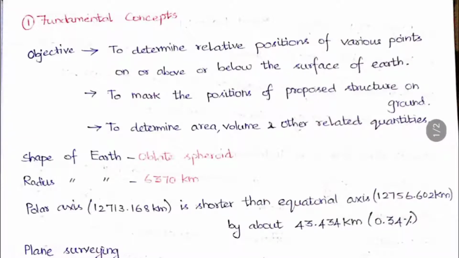The next thing is the shape of the earth is an oblate spheroid. You should know this, and the radius of the earth is 6370 kilometer. And then the polar axis and equatorial axis. We know both of these, no? The vertical will be your polar axis and the horizontal will be your equatorial axis. The length of the polar axis is 12713.168 kilometer and the equatorial is 12756.602 kilometer. So it is about 43.43 kilometer shorter, so nearly 0.34%. They may ask this in the objective exams.